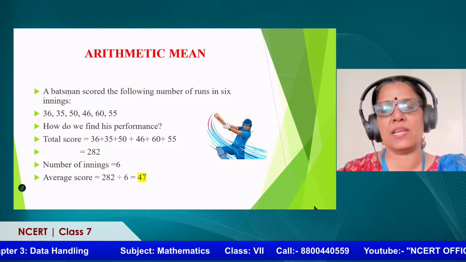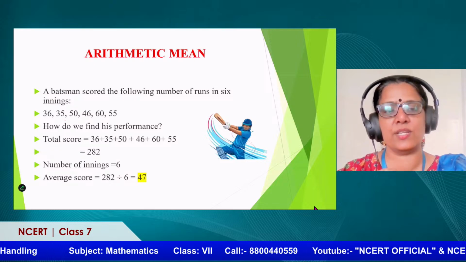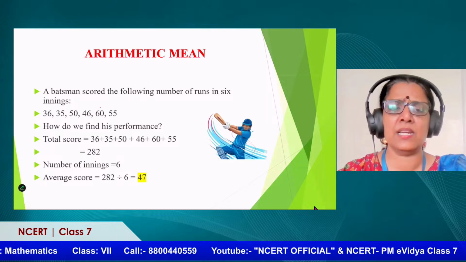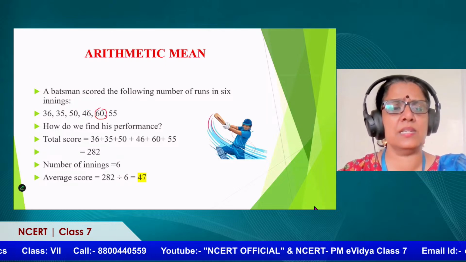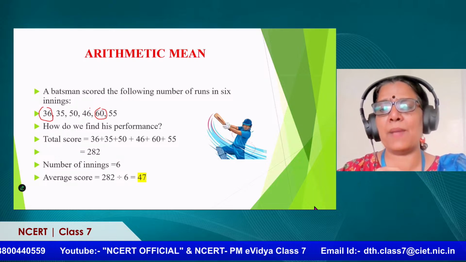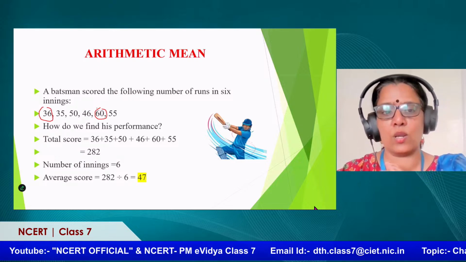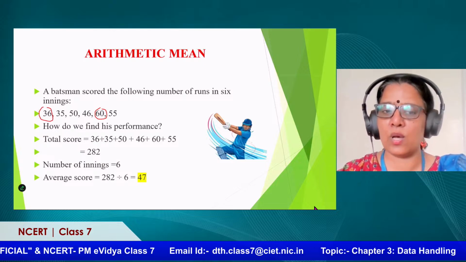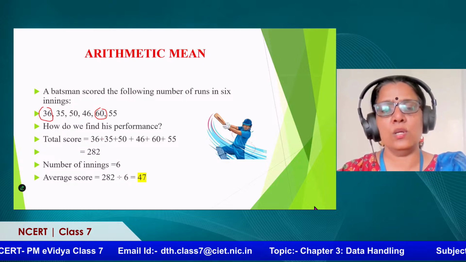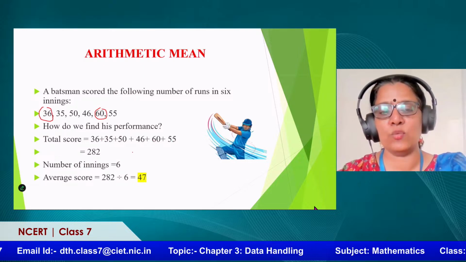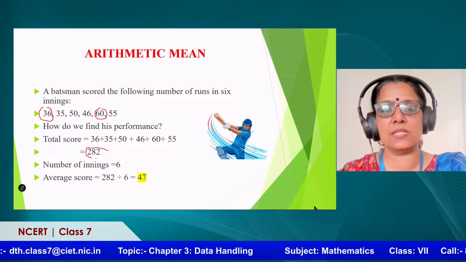These are the different run rates he got in each innings. Now we want to analyze his performance, because here you are seeing that in one innings it is 60, in another innings it is 36. So how do I understand the batsman's performance overall? I find out the total score throughout his innings. So 36, 35, 50, 46, 60 and 55, I add together, and I'm getting 282.